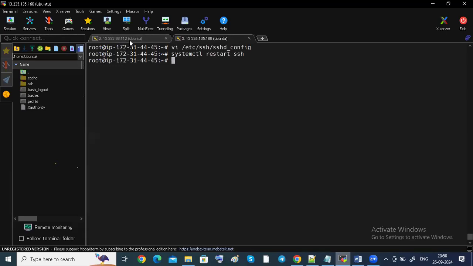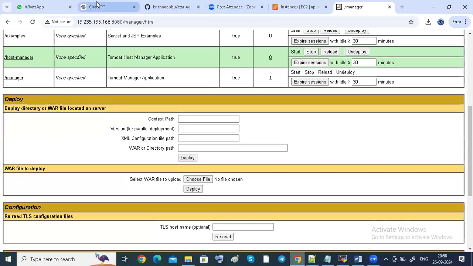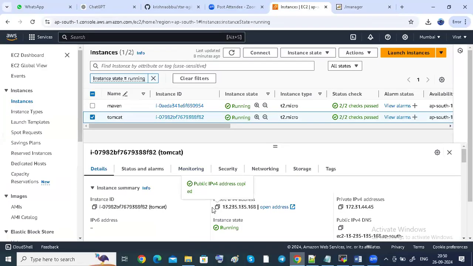Okay, now I want to connect one system to another system. Is it success or not? Okay, how to connect? ssh, default user is root, at the IP address, guys. So I want to give this public IP.